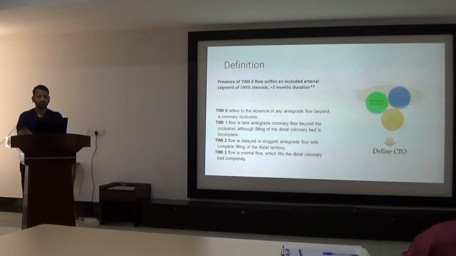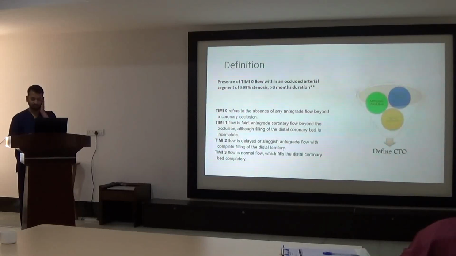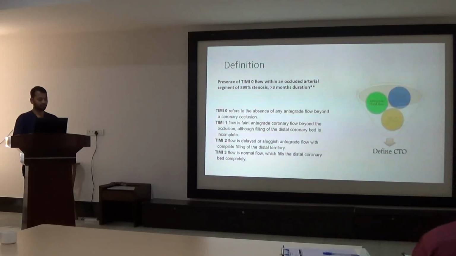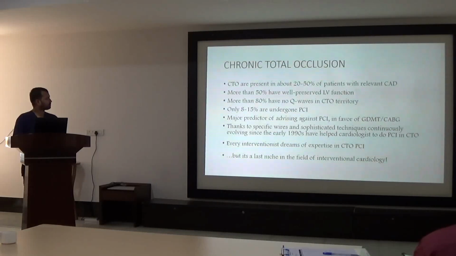The role of TMT in viability is in CTO, and second is in bifurcation also. Like only ostial diagonal disease or only ostial OM disease, where you don't want to touch the main vessel. You can still keep that patient on medical prevention and repeat TMT every 6 months. Whenever TMT comes positive or the patient has rest angina, at that time you intervene in the bifurcation. Otherwise, just doing diagonal angioplasty at the ostium, damaging the left main artery, is not advisable. So that is the role of TMT.